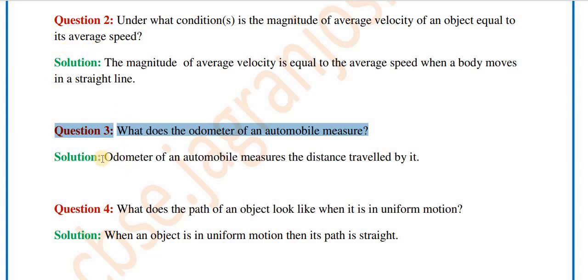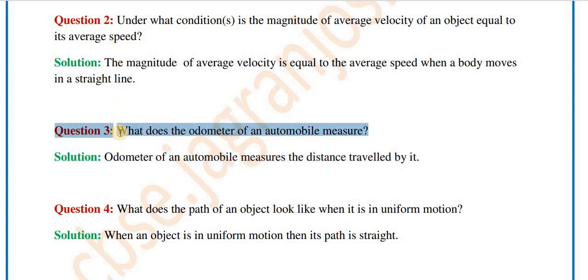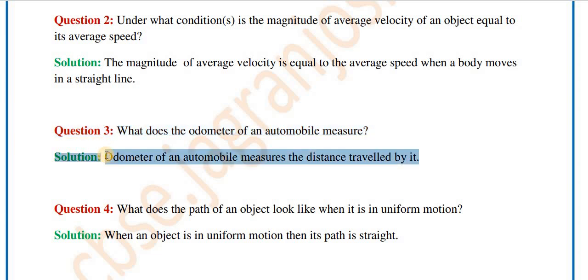So the answer is: the odometer of an automobile measures the distance traveled by it. An odometer is a kind of instrument which measures the total distance covered by the body, and this odometer is used in a vehicle, so you can say in an automobile. So the question is, what does the odometer of an automobile measure? The odometer of an automobile measures the distance traveled by it.